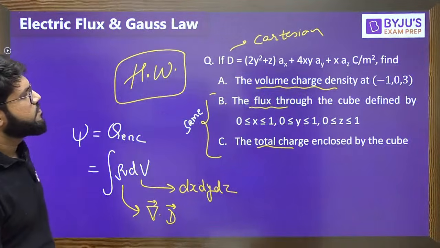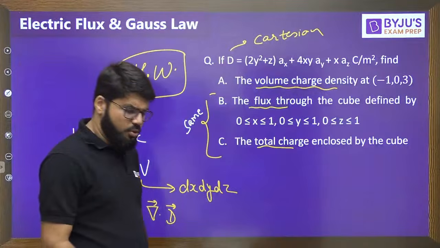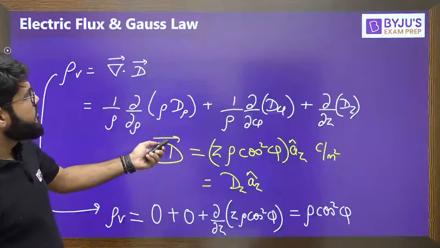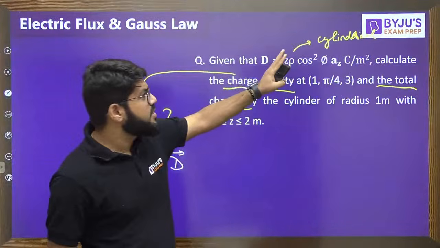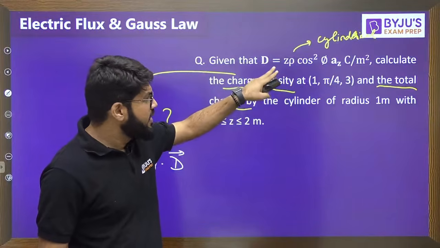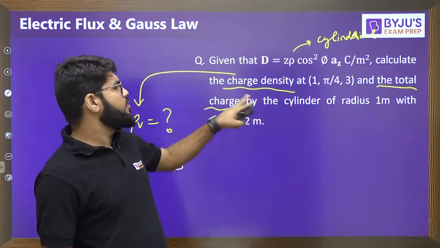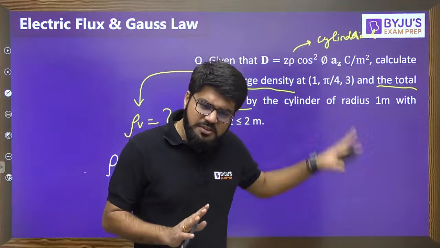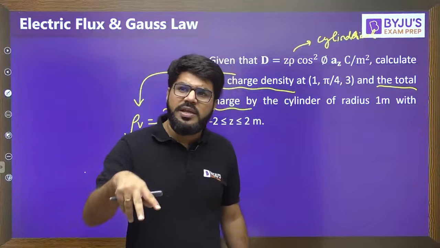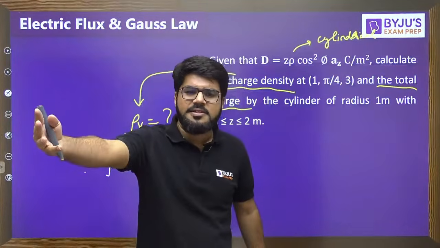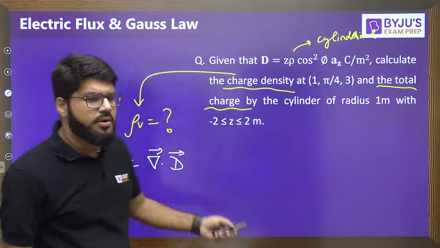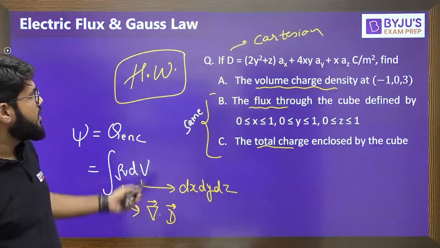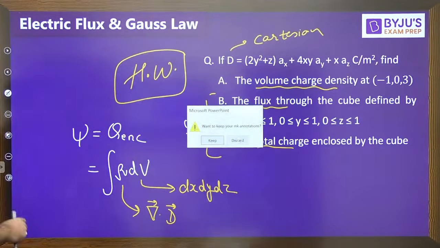Okay, so this is one homework assignment for you. It is very similar to one of the questions that we solved earlier. This question we solved, right? It is simpler than that because we solved a question in cylindrical. Similar question: given D, first calculate the volume charge density and then calculate the total charge enclosed by the cylinder. The same approach, you can just follow this question. Calculations will be a little easier because, rather than cylindrical, I have given you a very regular Cartesian coordinate problem. This is the homework assignment for you for today.